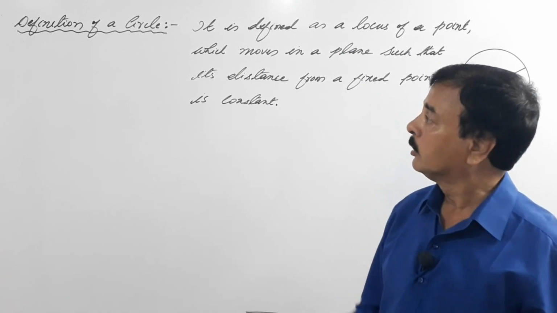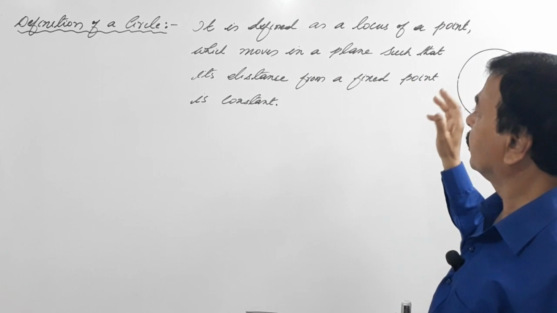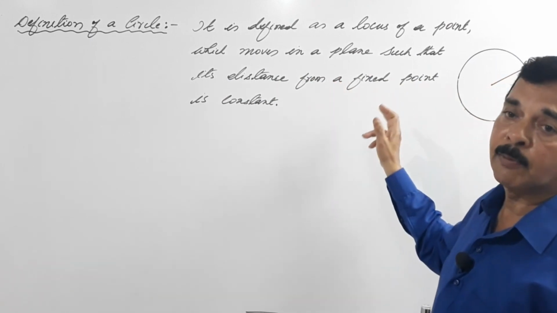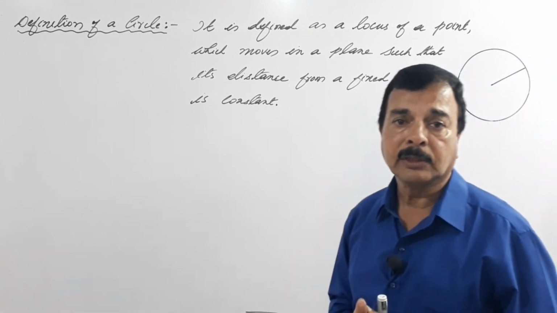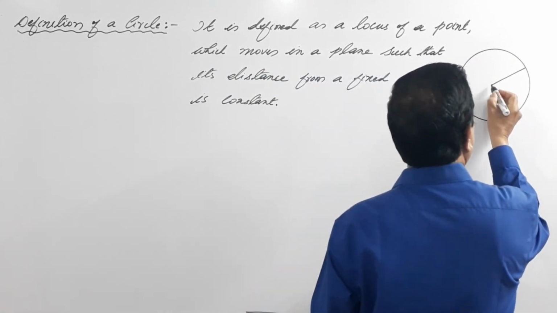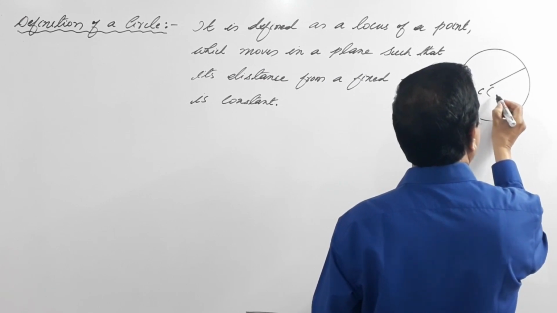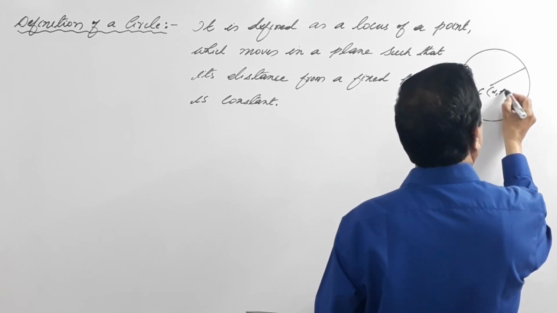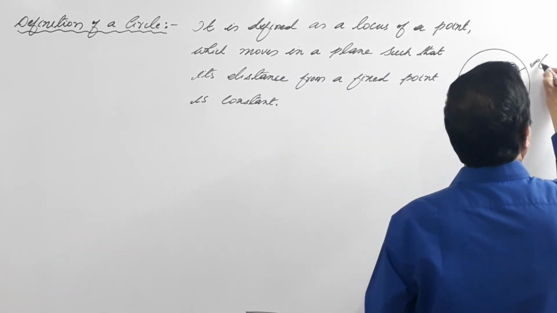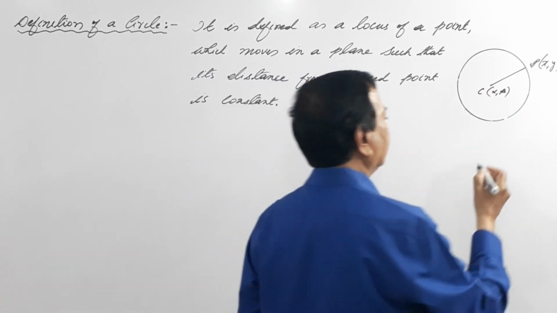Dear students, the definition of the circle: it is defined as the locus of a point which moves in a plane such that its distance from a fixed point is always constant. If we take this figure here, I call this C the center, with coordinates alpha comma beta, and the point P with coordinates x comma y.